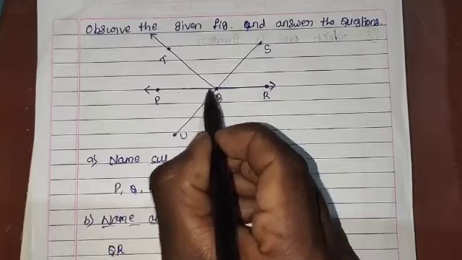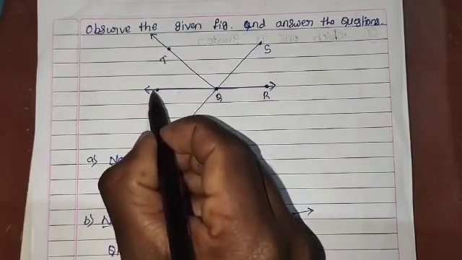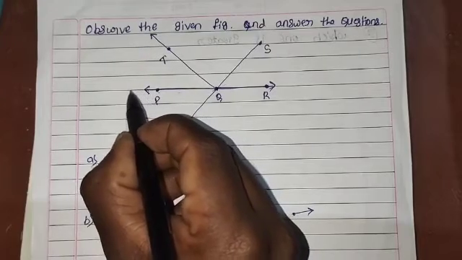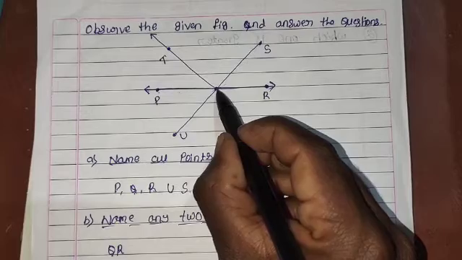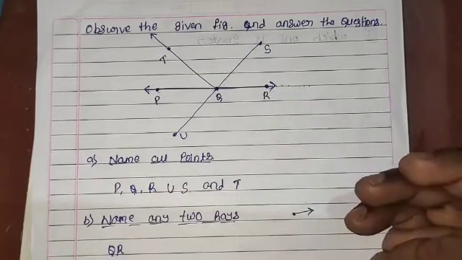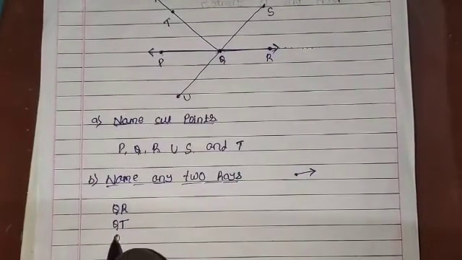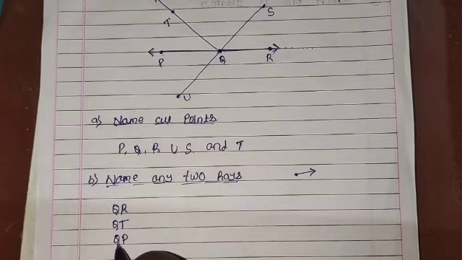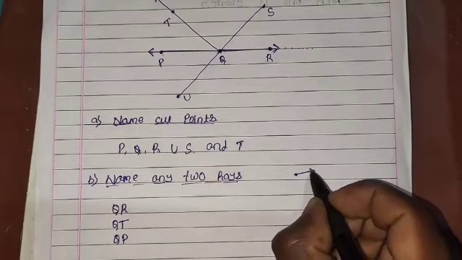Here Q is the end point, and in the direction of P we can extend indefinitely. Here also Q is the end point, and in the direction of R we can extend indefinitely. QP is the ray. These are all the three rays. We can represent the ray like this.